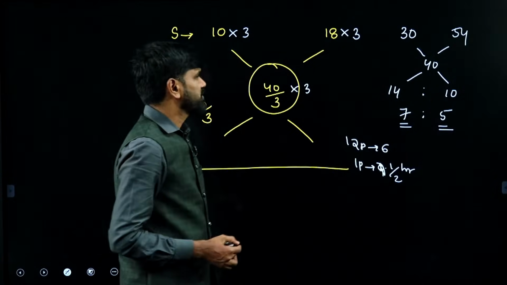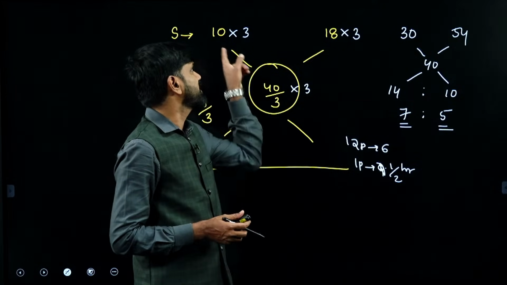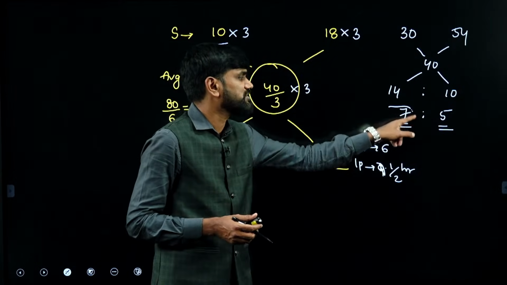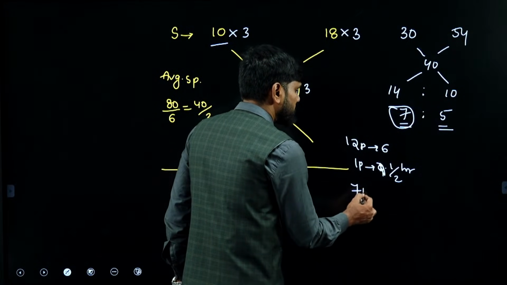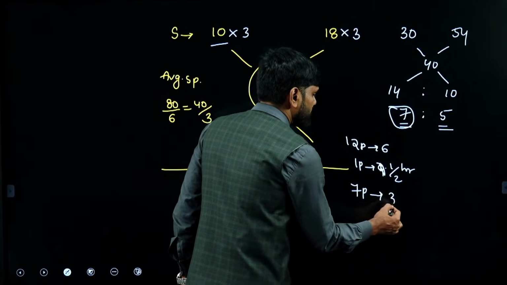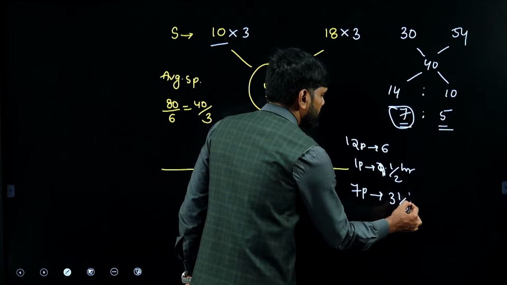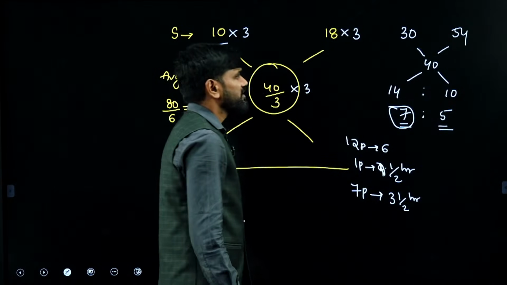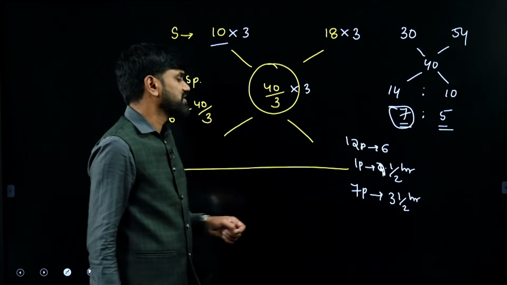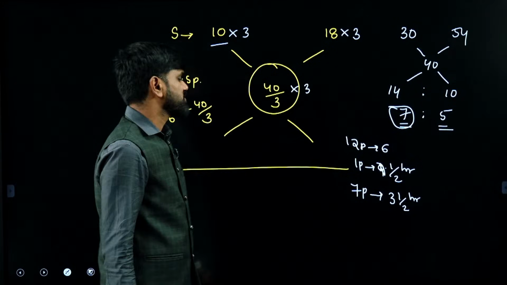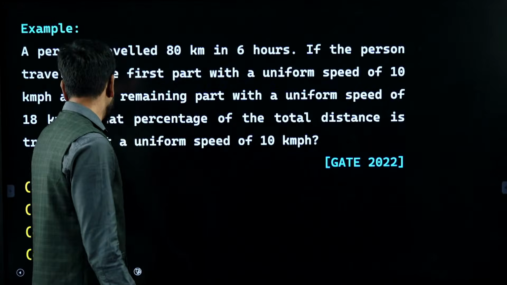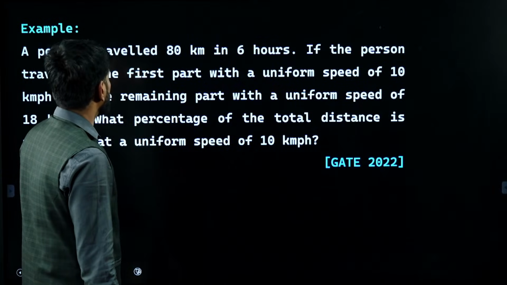The time for which the person has travelled at 10 kilometers per hour corresponds to 7 parts. If one part is half an hour, 7 parts will be how much, dear? 7 into half gives you 3.5 hours. 3.5 hours is the time for which he has travelled at this speed. So the question over here is what?